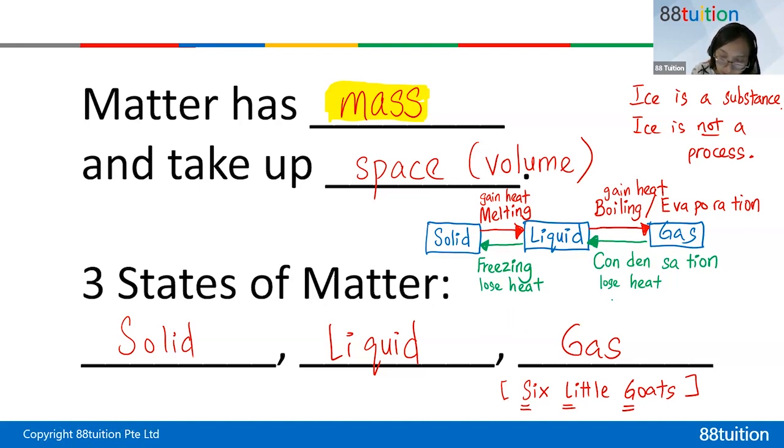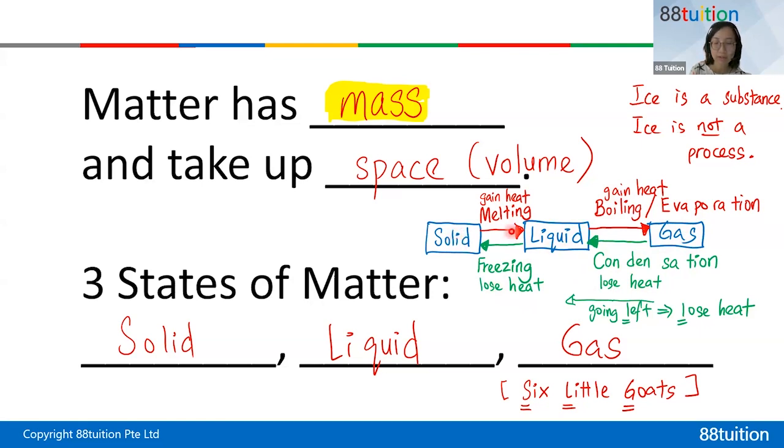All right, so if you're going left, left starts with L, therefore lose heat. Okay, so you will learn this next year, but I'm just exposing you earlier first. So I repeat, if you're confused, I want you to memorize by solid, liquid, gas, so that you will know solid gains heat to become liquid. Liquid gains heat and becomes gas. The gas must lose heat to become liquid. The liquid must lose heat to become a solid.